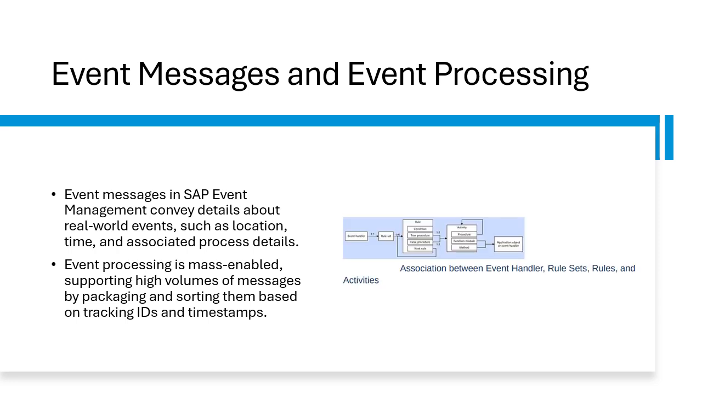And this image shows how event handlers, rule sets, and activities are interconnected in SAP TM. In SAP Event Management, event handlers receive messages and, based on configured rules, they perform activities such as sending notifications or triggering specific actions like updating logistics records. So the rule also defines conditions under which these activities are carried out.